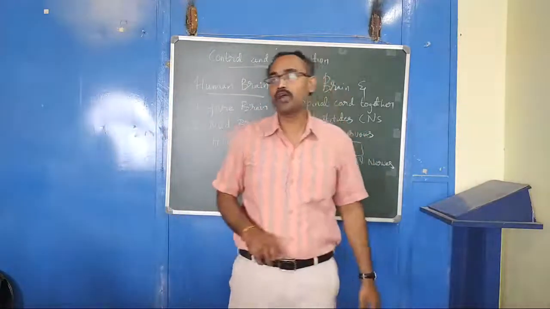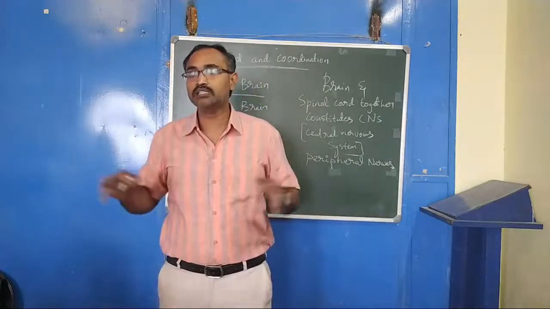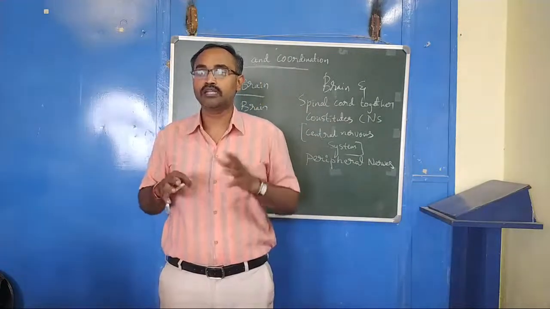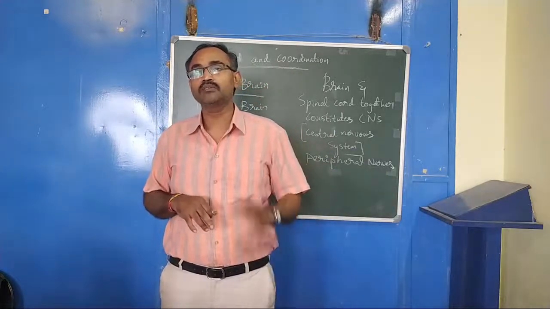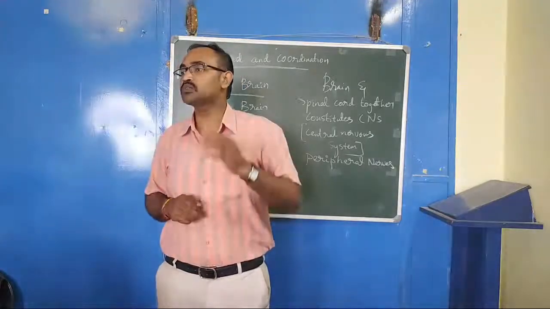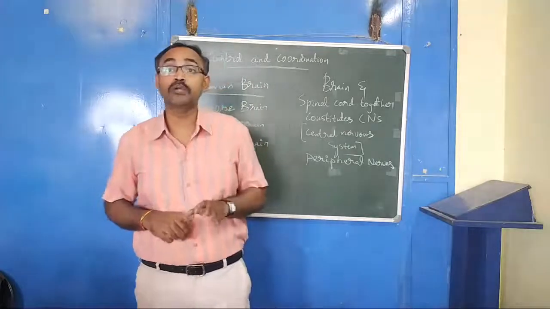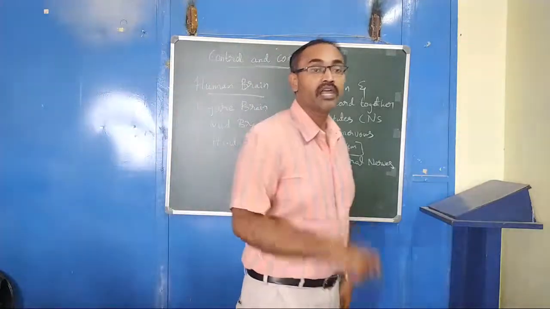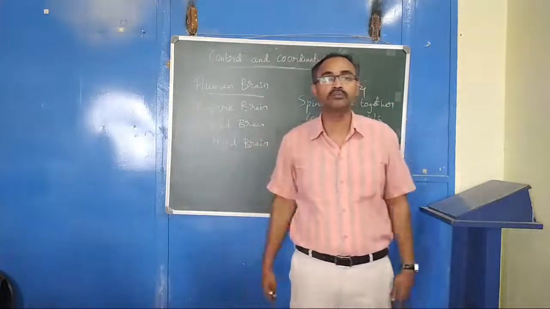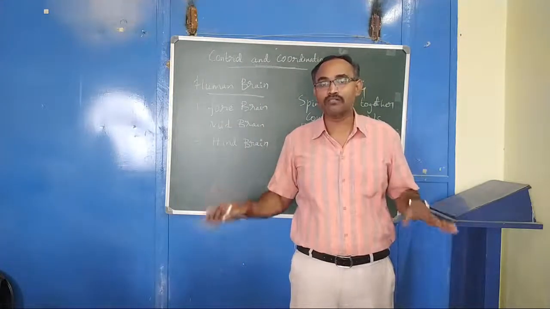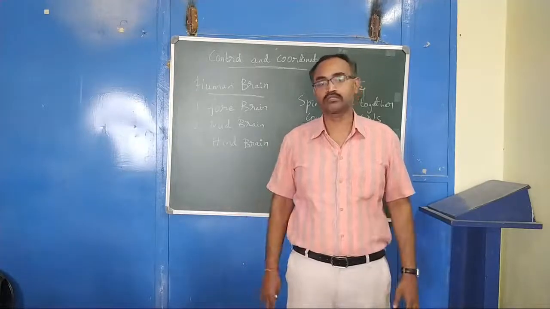And the nerves that reach from the spinal cord to various parts of the body, we call spinal nerves. Nerves from the spinal cord are called spinal nerves. Nerves from the brain are called cranial nerves. So these two nerves reach different parts of the body and they control the different actions.